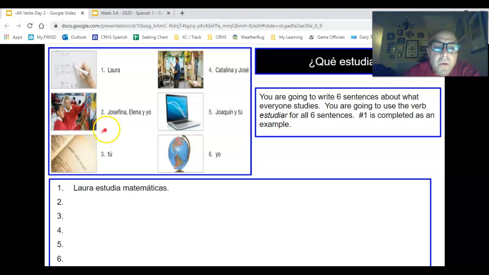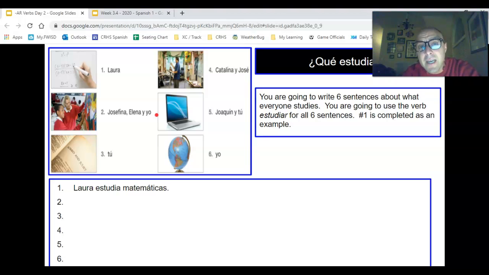Okay, so for number 2, your sentence is going to be Josefina, Elena, y yo, and then whatever form of estudiar would go for that. Remember with this, especially for my non-native speakers, the dead giveaway here is this y yo, right? So Josefina, Elena, and I, right? So that automatically makes it nosotros.